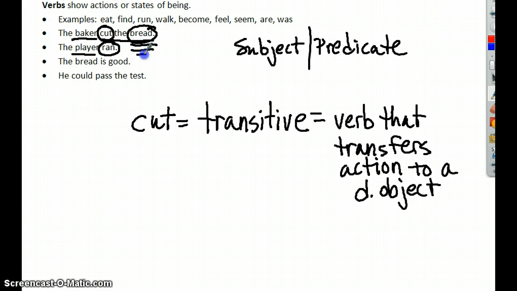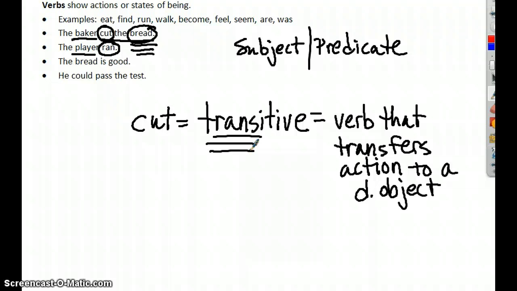Bread here is a direct object because it's being acted upon by the subject, the baker. He's cutting the bread, okay? So whenever you have transfer, look at in transfer, it means movement. Whenever you have transfer of action from a subject to an object, that verb is considered a transitive verb, okay?